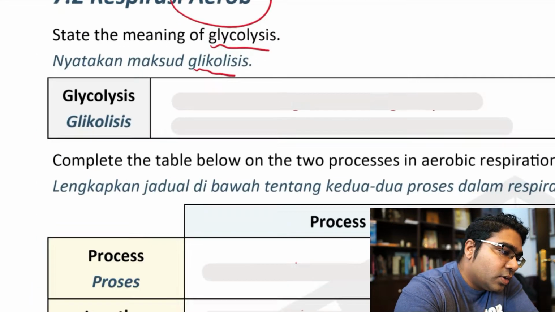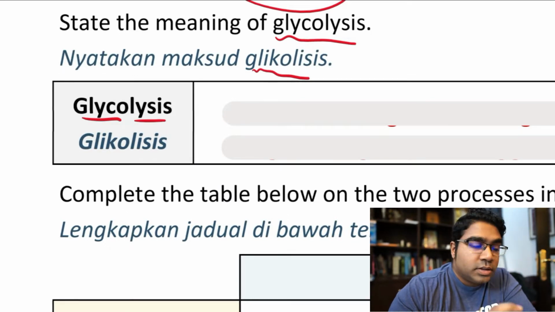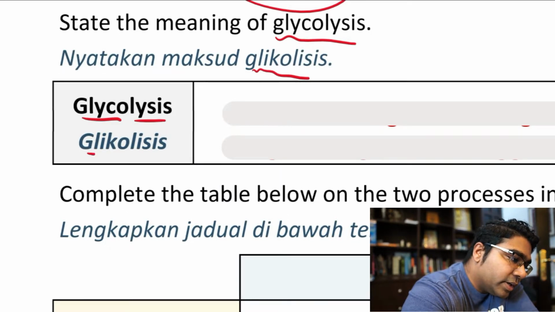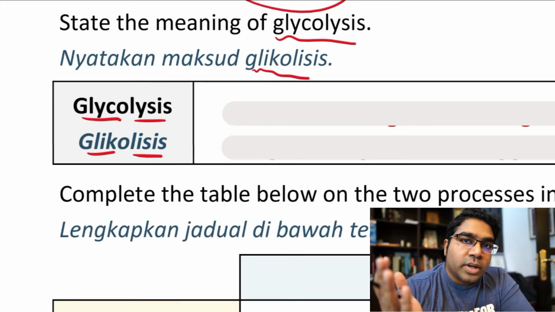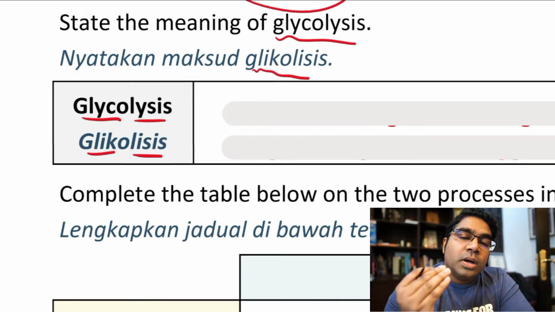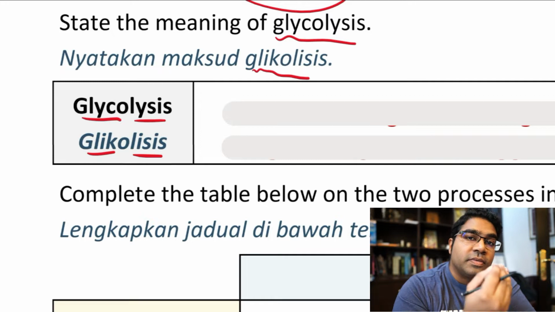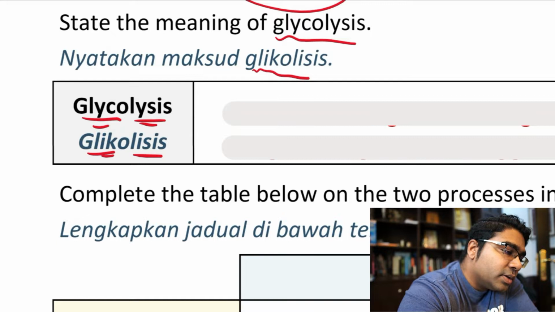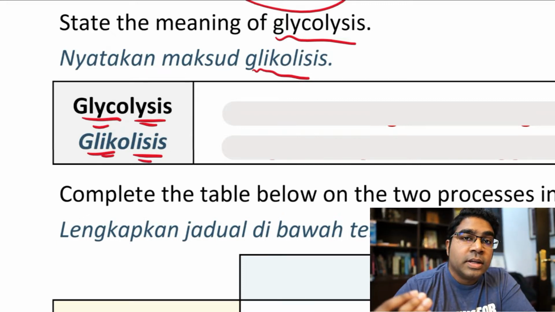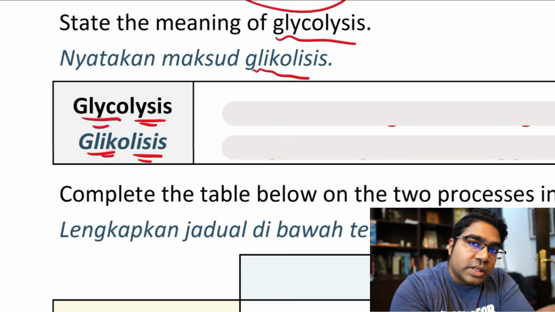And so what is glycolysis? Glycolysis we can break it down into two, glyco and lysis. Kita boleh tengok glycolysis terdiri daripada glyco dan lysis. Glyco is for carbohydrate, untuk karbohidrat. Lysis adalah untuk penguraian, breakdown. This is a common term in biology. This is not the first time you have seen this. So, glycolysis maksudnya penguraian karbohidrat. Khususnya glucose di sini. Glycolysis simply means the breaking down of carbohydrate, particularly glucose in this case.